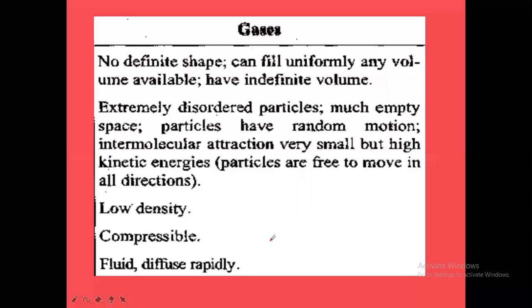Very fast, they can diffuse from one place to another place. That means, what does diffusion mean here? How much volume of the gas is diffusing from high pressure to low pressure in 1 second. In 1 second, in unit time, how much volume of the gas is diffusing from one place to another place is called diffusibility.